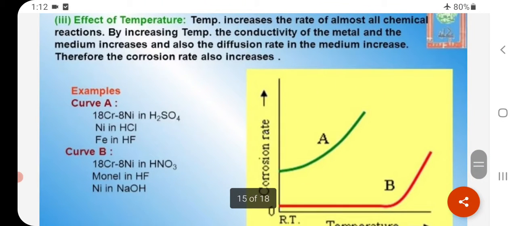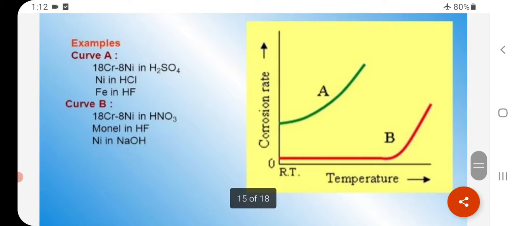Effect of temperature. Temperature increases the rate of almost all chemical reactions. By increasing temperature, the conductivity of the metal and the medium increases, and also the diffusion rate in the medium increases. Therefore, the corrosion rate also increases. The graph is corrosion rate versus temperature.